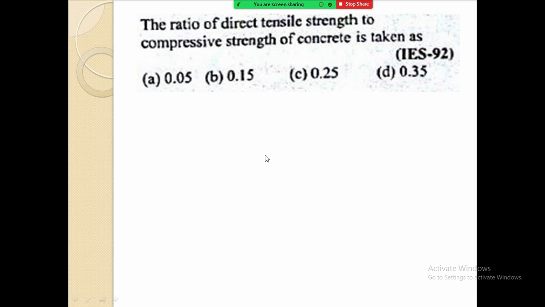This ratio is taken as, so option A is 0.05, B is 0.15, C is 0.25 and D is 0.35. So the option is answer B, it is 0.15. The ratio of the direct tensile strength to the compressive strength of concrete is taken as 0.15.